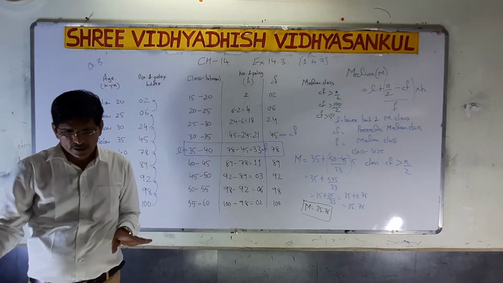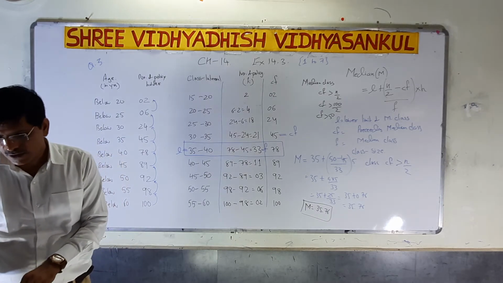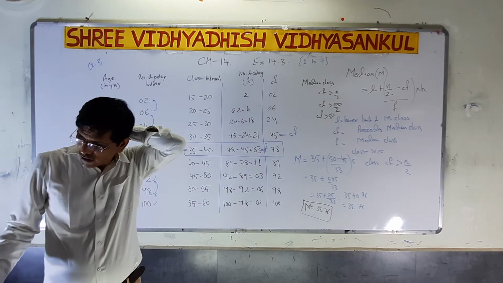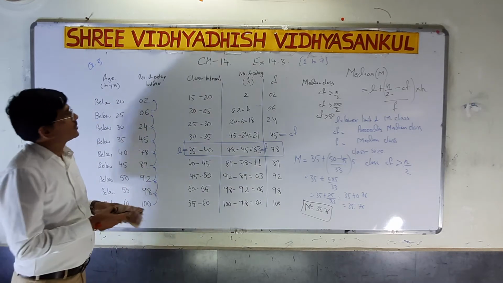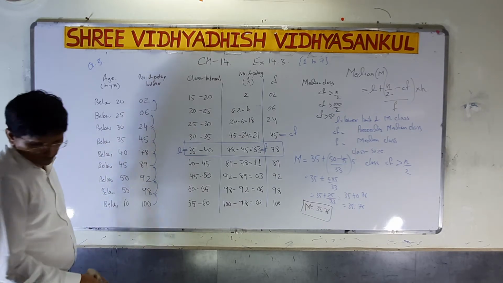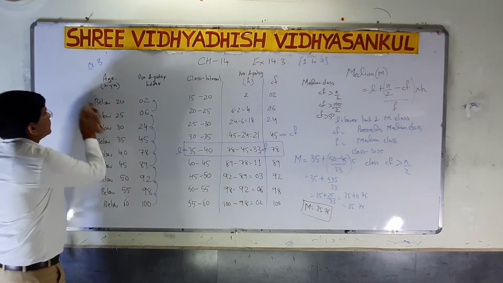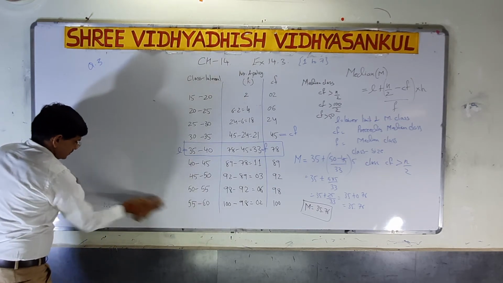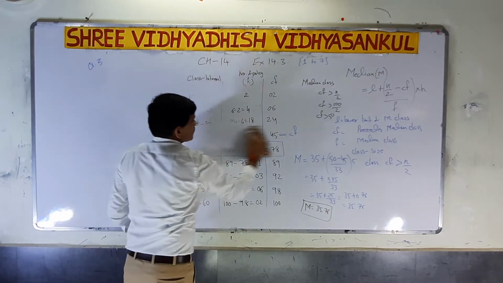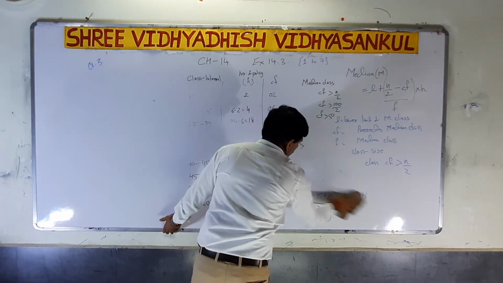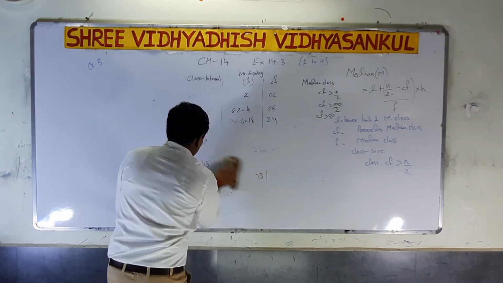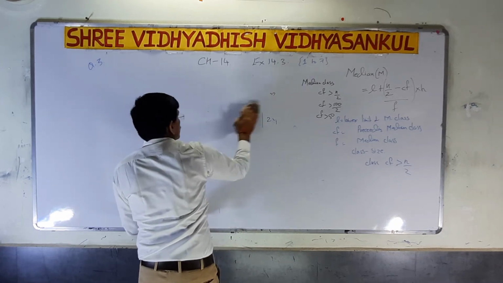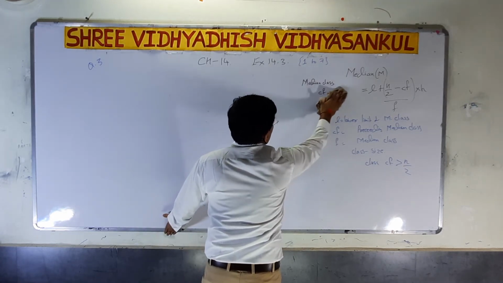Then you can easily remember. So most important sums we have completed. Now still one sum, that is question number 4, that we have to do now. So I think I have to rub this off now. Now only two sums left. So out of two, one I have to do now.